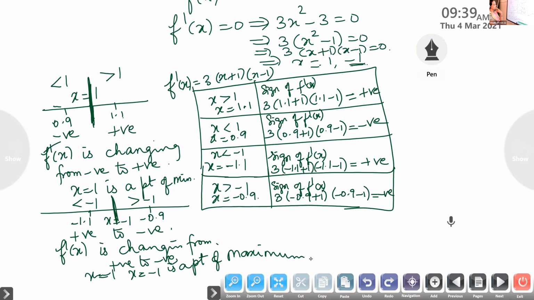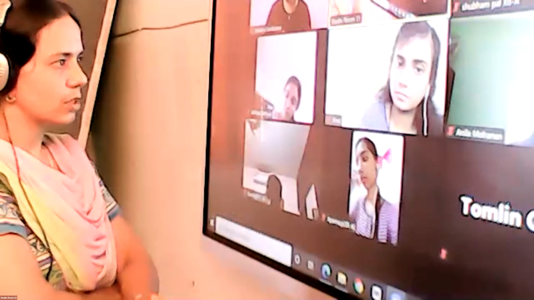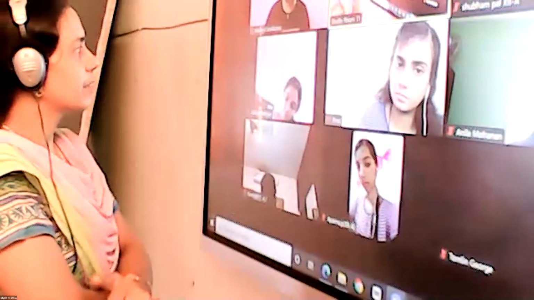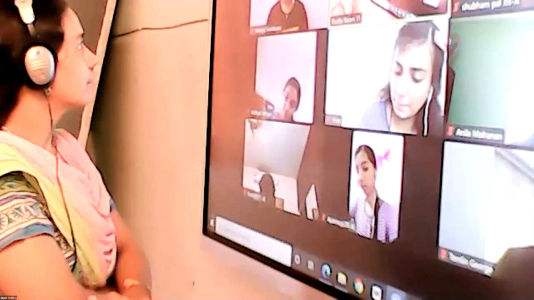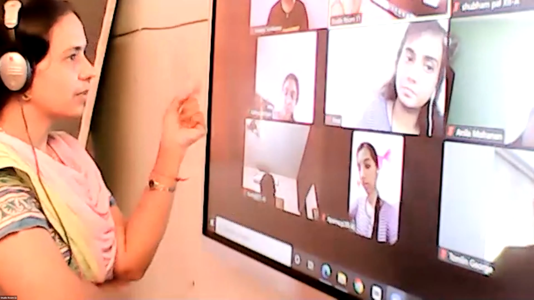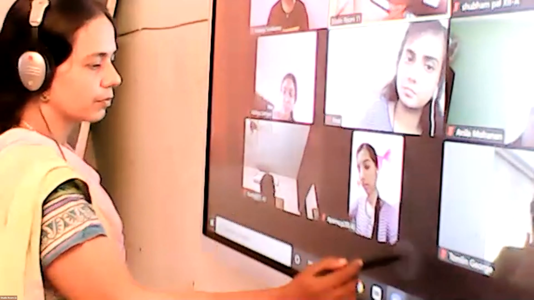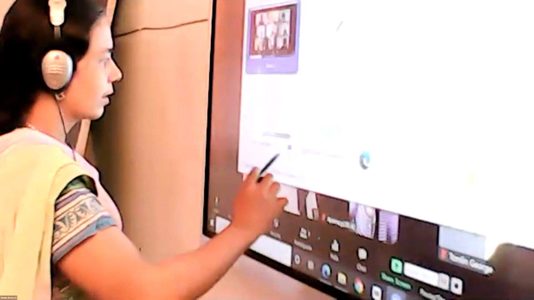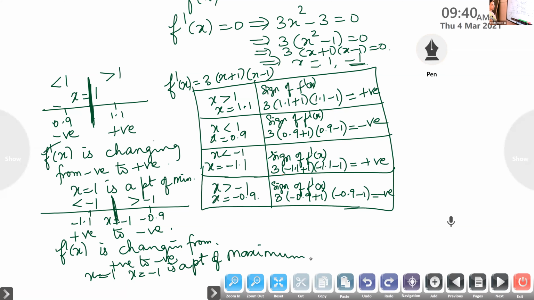Is it okay? Yes, ma'am. Note down that point. When f dash of x is changing from negative to positive, it is a point of minimum. And if it is changing from positive to negative, it is a point of maximum.